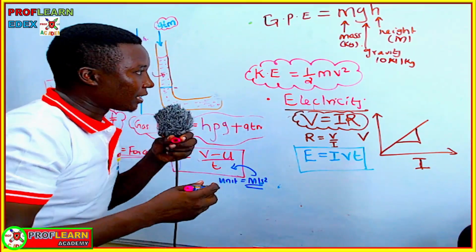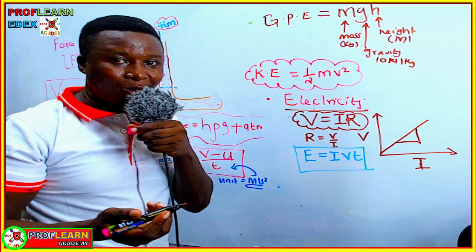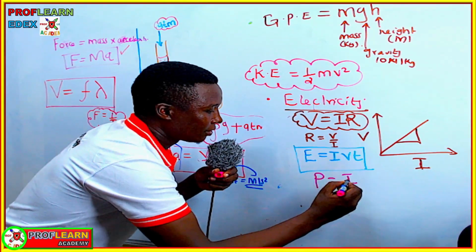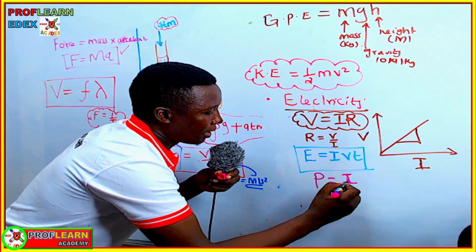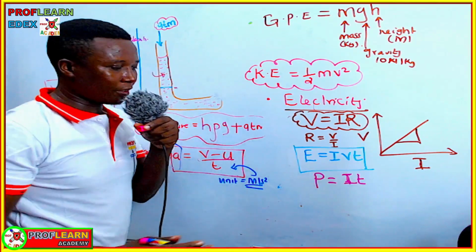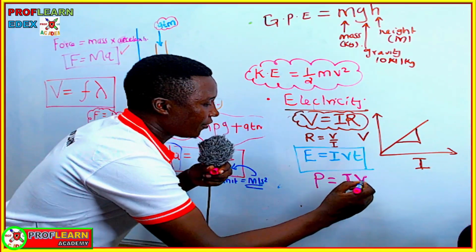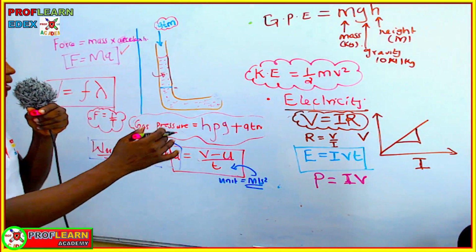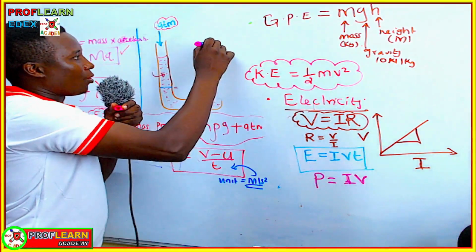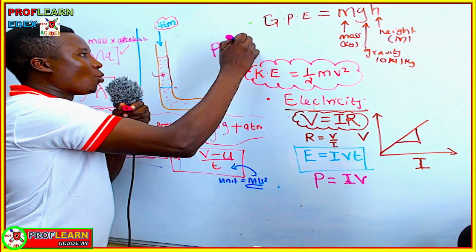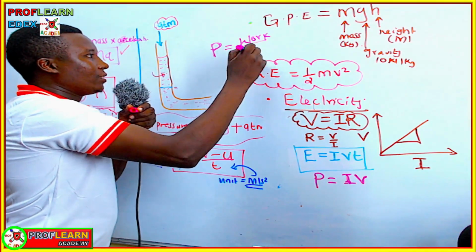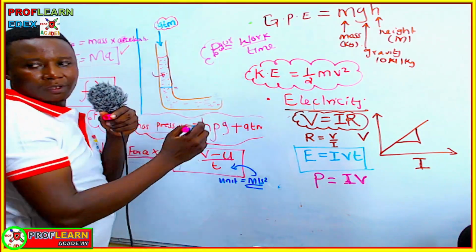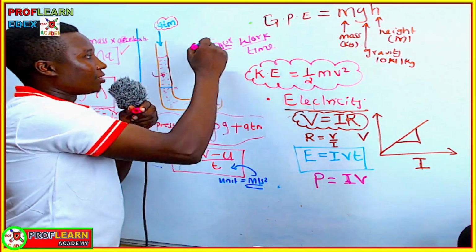Don't forget also the formulas for power. Under electricity, power is equal to IV. But power under work done is work over time taken.